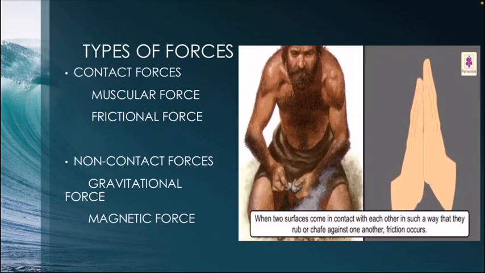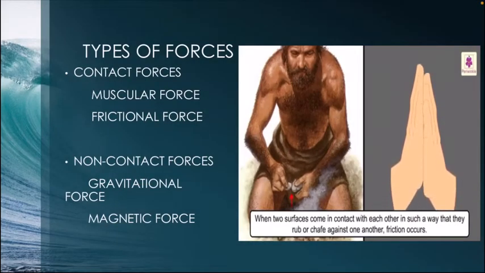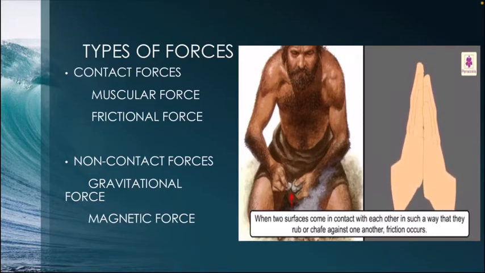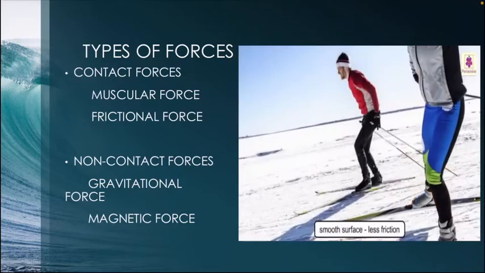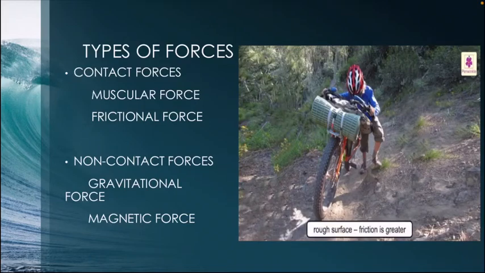So when 2 surfaces come in contact with each other in such a way that they rub against one another, it is called friction. On a smooth surface you will have less friction, but when you move on to a rough surface, the friction will be more. The friction will be greater on the rough surface.